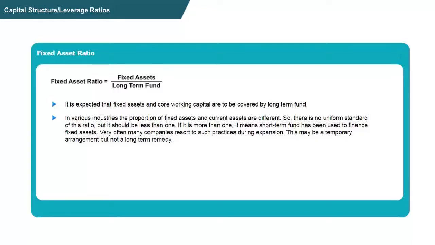Why is it not recommended for long term? Because the fixed assets are to be used for a longer period of time, and if they are financed by a short-term fund, it has to be repaid in a shorter period. Therefore, again for those fixed assets, new borrowings have to be done, again funds have to be raised if the funding is done by short term. Therefore, it is always recommended that for fixed assets, long-term funding has to be done, and therefore this ratio should always be less than 1.